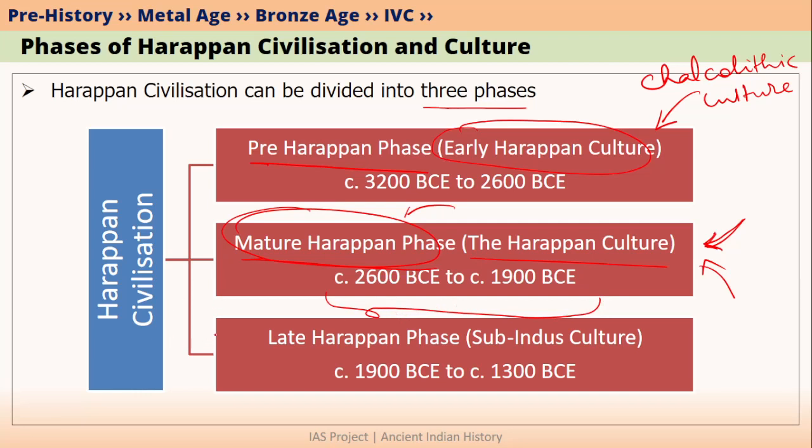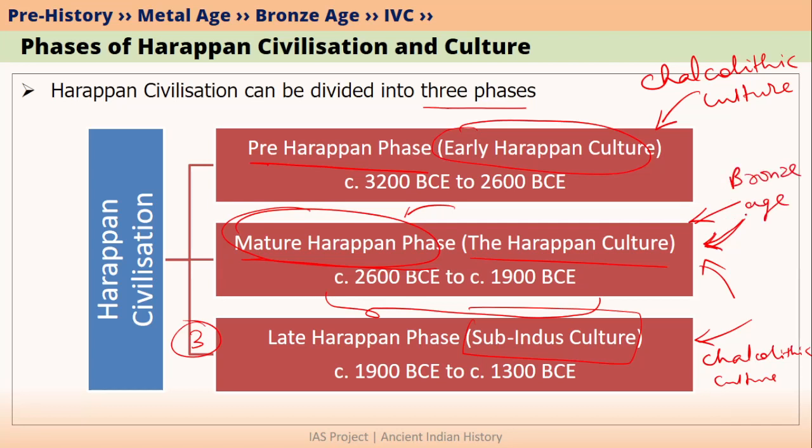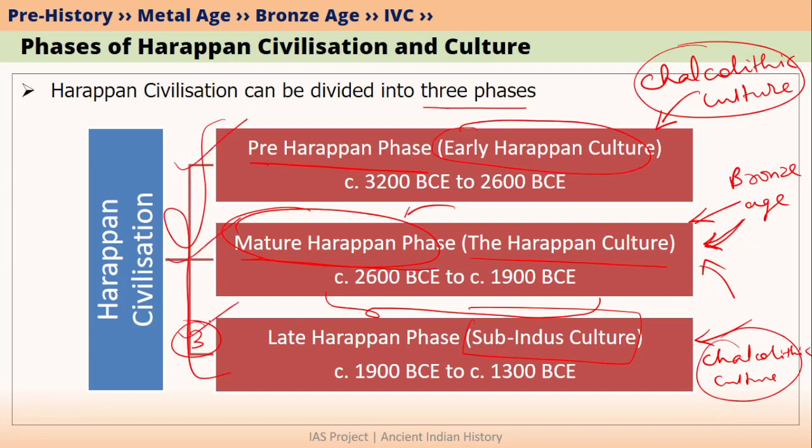The third and last part of Harappan civilization is called the late Harappan phase, which is nothing but a sub-Indus culture. During the late Harappan phase or the sub-Indus culture, there was actually a decline from the mature Harappan phase. Therefore, the late Harappan phase or sub-Indus culture is again a Chalcolithic culture. So in these three phases, only the mature Harappan culture is a Bronze Age. Both the pre-Harappan phase as well as the late Harappan phase are Chalcolithic cultures. I am only giving you an introduction at this point. In the coming lectures, we will be talking about these three phases in detail.